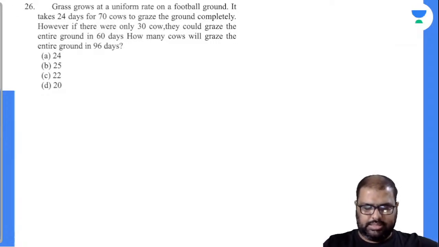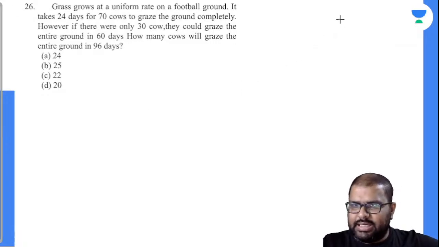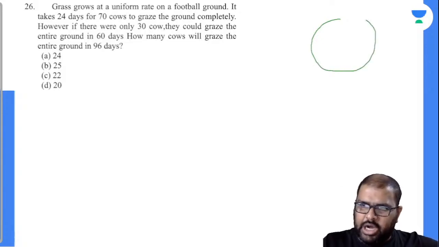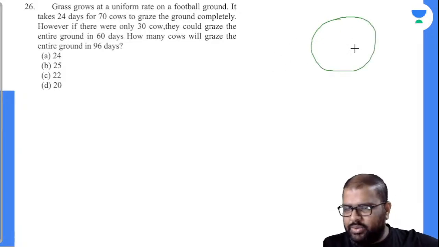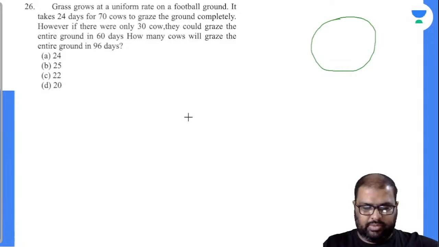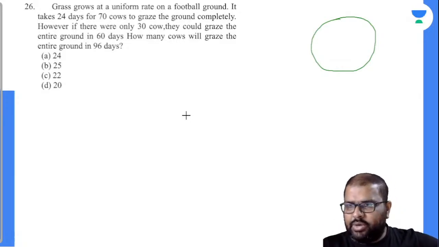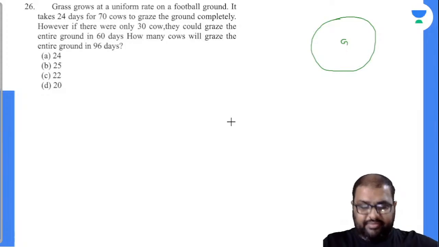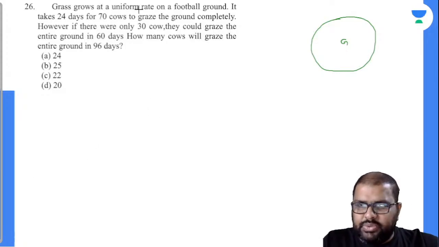Right, let's do this. Let us suppose this is a ground here, a football ground. On the first day, how many cows entered this ground? 70 cows entered this ground. By the time they enter the ground, there will be some amount of grass. Am I right or wrong? The 70 cows will graze for how many days? 24 days. This uniform rate means, let us suppose the grass grows at R units per day. I'll write it down like this.